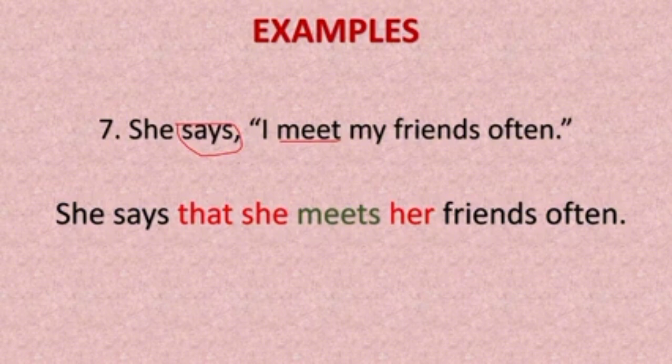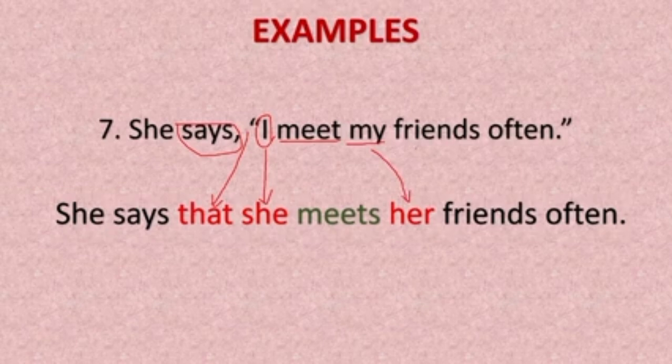Let us discuss the changes. We kept that connector. Since the speaker is she, I changed it into she. And my friends, this is a pronoun, changed into her, because she is talking. So there are only three changes.